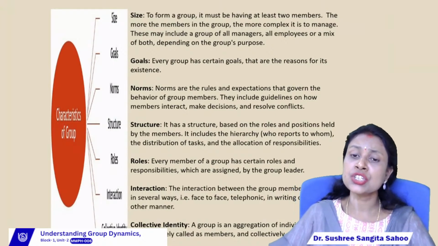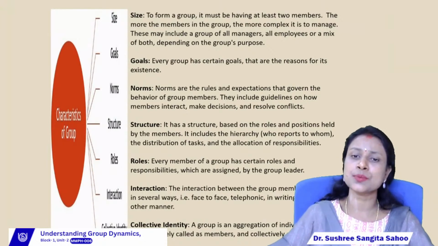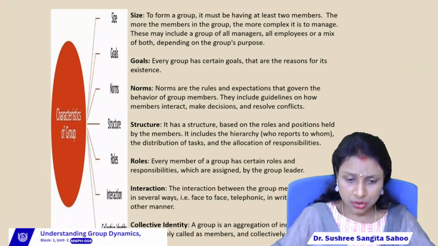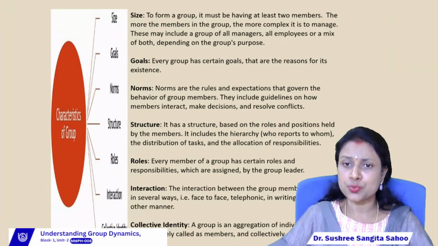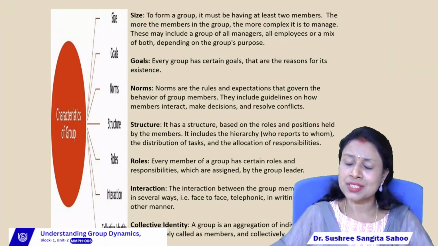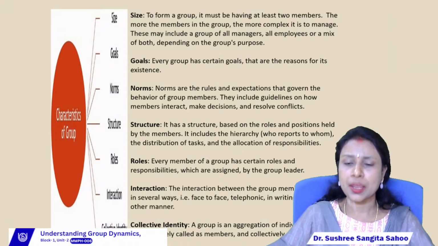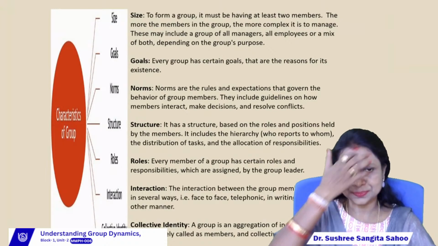And allocation means the distribution of responsibility. In the organization we can find the allocation of responsibility on the basis of position, skill, or the experience of the employees or managers who are working in the organization.